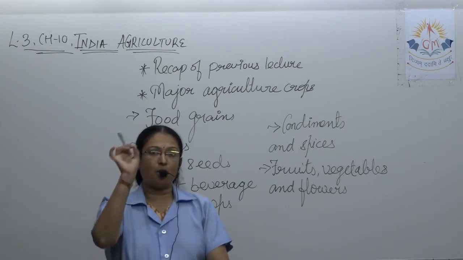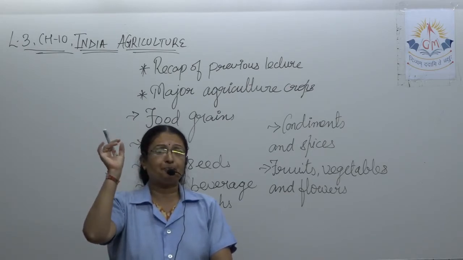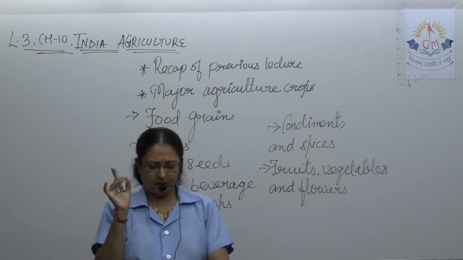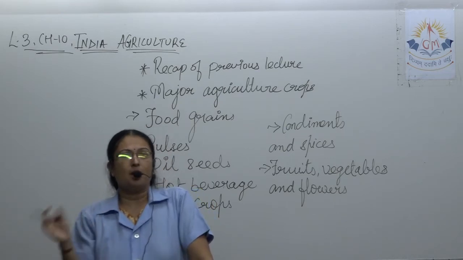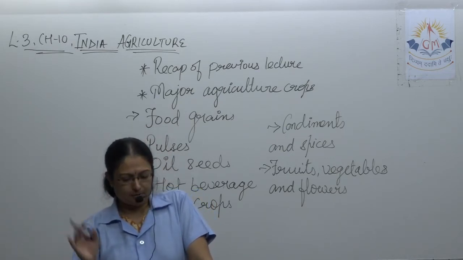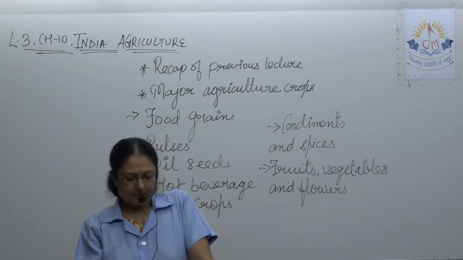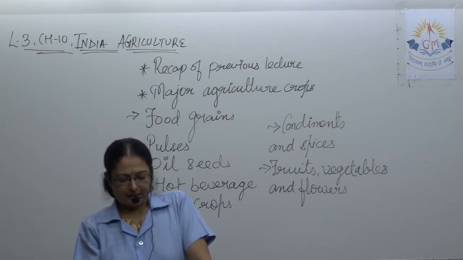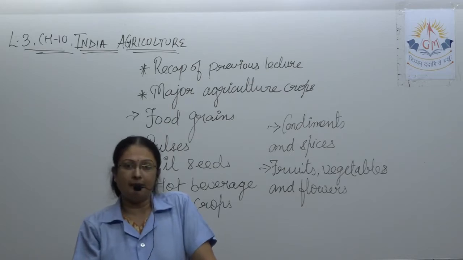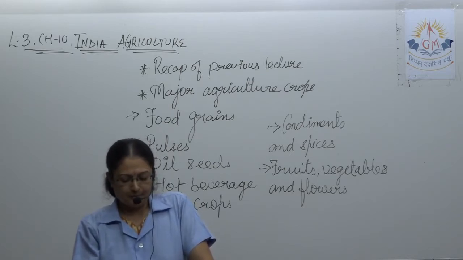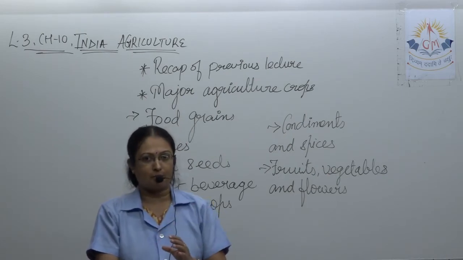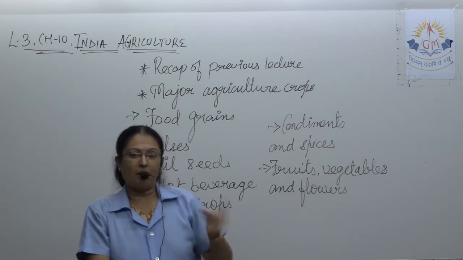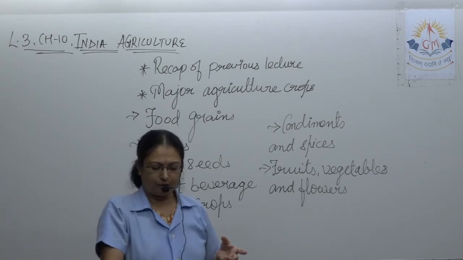And the most important point I told you to remember: for the agricultural products of India, we talk about Rabi crops, Kharif crops and Zaid crops. Kharif crops are taken during the rainy season. The crops taken during the winter are called Rabi crops. And the crops grown during the summer are called Zaid crops. And what is the time duration for the Kharif crop?